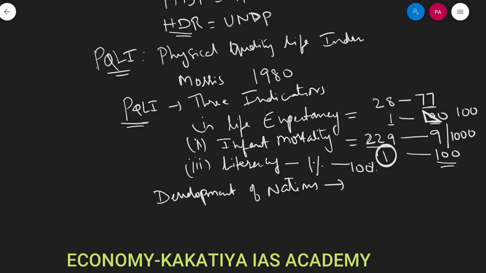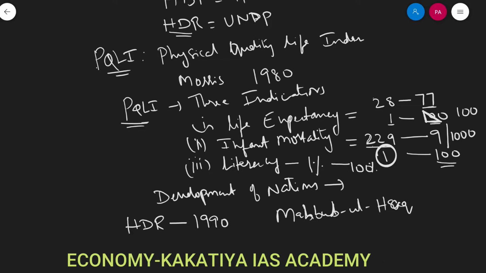Later, PQLI was replaced by the Human Development Index, advocated by a group of scholars led by Mehboob Haq. The first HDI report was published in 1990.